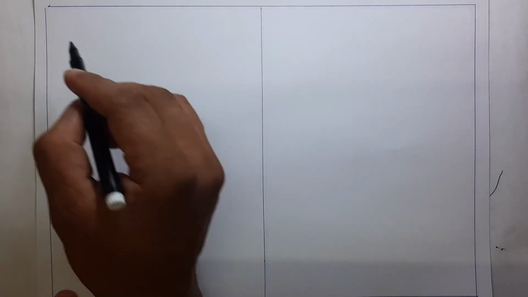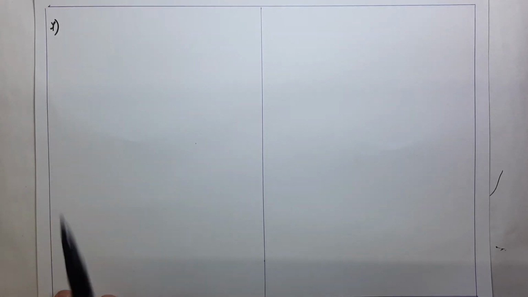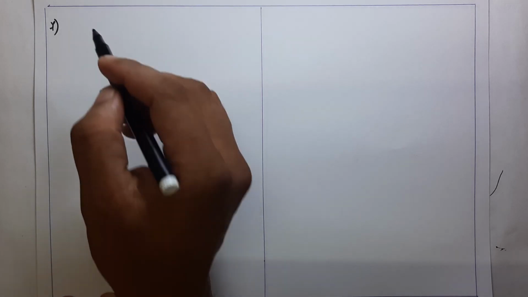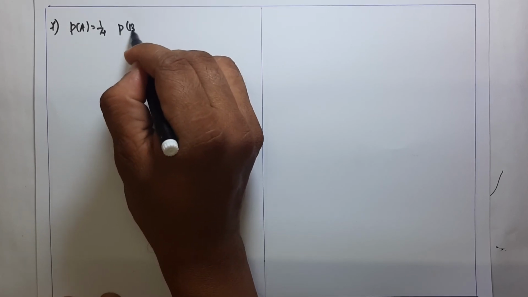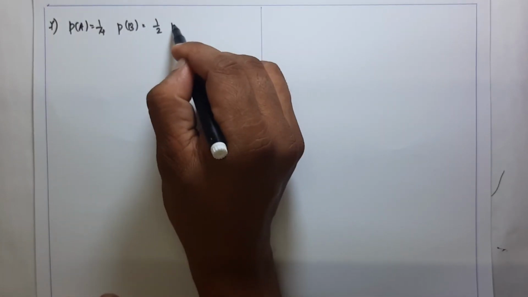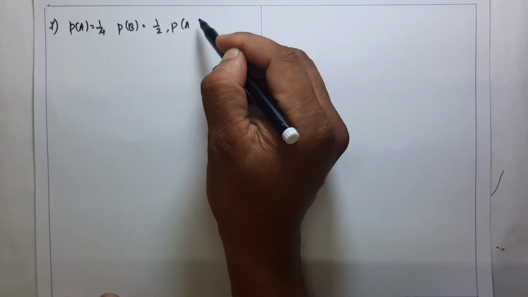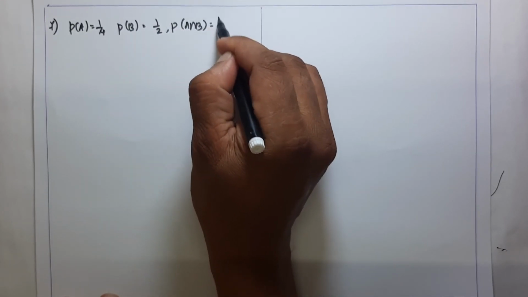The next question, the seventh question: given two events A and B such that P of A is equal to 1 by 4, P of B is equal to 1 by 2, and P of A intersection B is equal to 1 by 8.